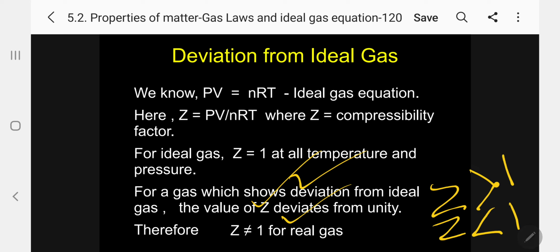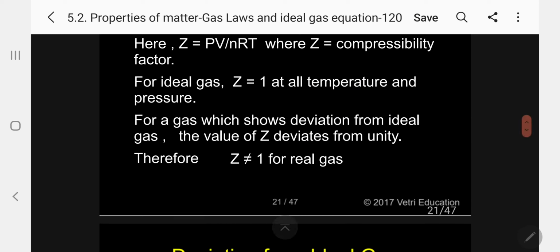Kindly follow. This is for other gases, that means not ideal gases, so we can say real gas. We are going to derive the equation for real gas later. So now we see the difference between the two. A very simple difference: in the case of ideal gas, Z equal to 1. In the case of non-ideal or real gas, Z is not equal to 1.